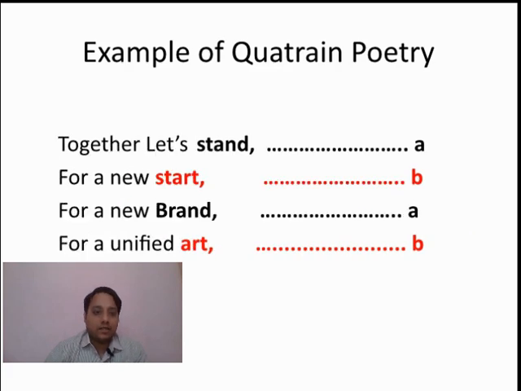Together let's stand for a new start, for a new brand, for a unified art. In this example, you can see the first and third lines are rhyming, and the second and fourth lines are rhyming. So in this, the rhyme scheme we can say is abab.